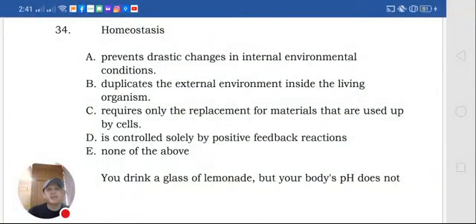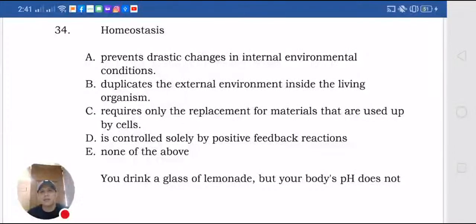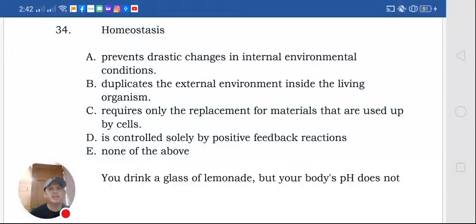Homeostasis prevents drastic changes in the internal environment conditions, and duplicates the external environment inside the living organism. It does not duplicate because, like, shall I say, temperature: if the temperature outside is higher, our body will always maintain the 37 degree body temperature. Kasi pag tumaas yung body temperature natin, like nilagnat ka, that can make our enzymes denatured.